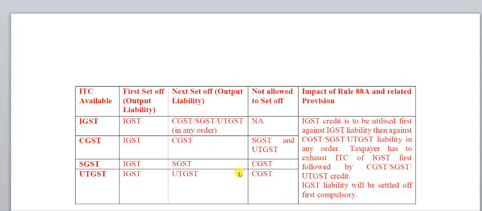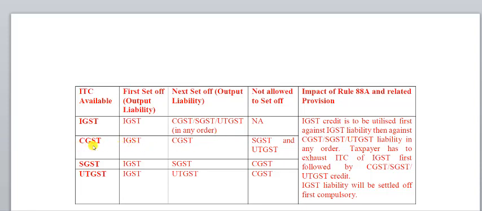As we have discussed in the first video, we'll once again go through the rules of setting off of input tax credit as against various output tax liabilities. Input tax credit available under IGST can be first set off against output tax liability of IGST, and the remaining input tax credit can be set off against CGST, SGST and UTGST in any order.